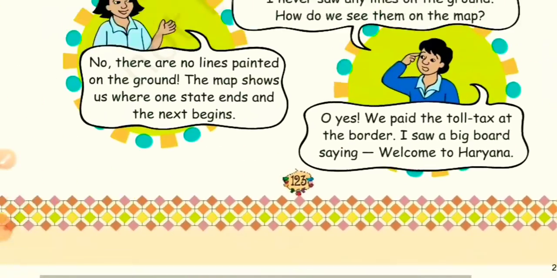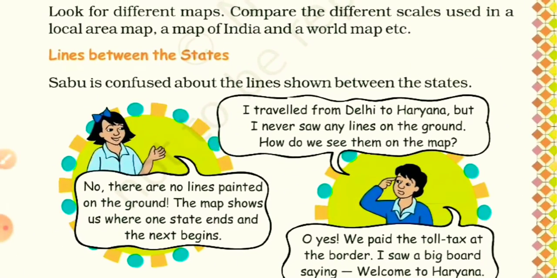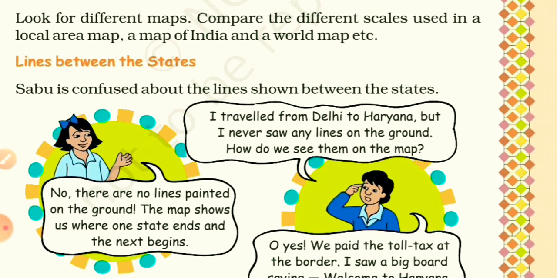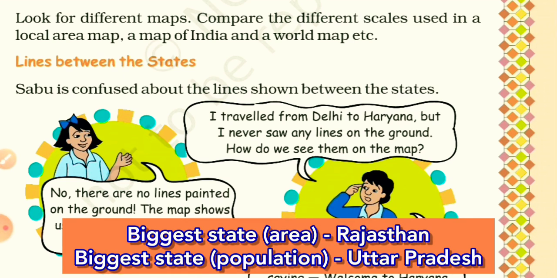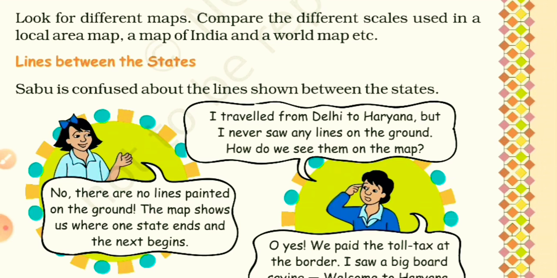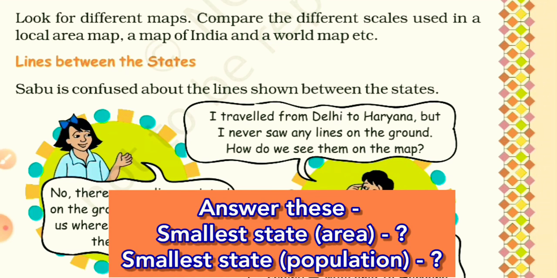But before going on to map 6, I want to share some more interesting things with you related to our Indian states. As you all know, the largest state in area is Rajasthan, and in population the biggest state is Uttar Pradesh. Now you will reply to me, or write your answer in the comment box. You will write the name of the smallest state in area and in population.